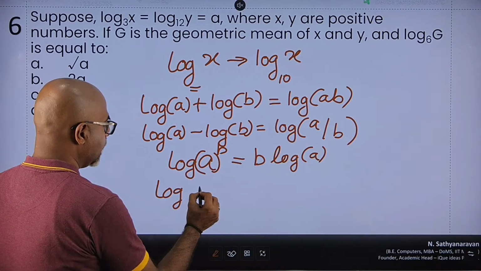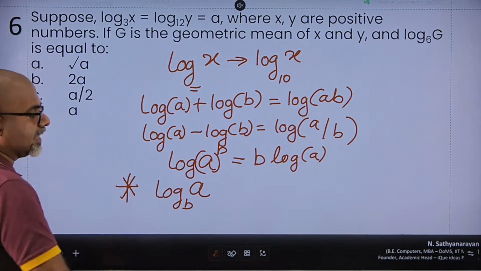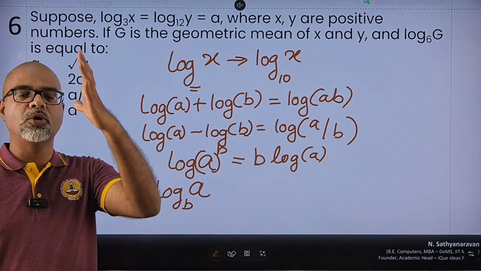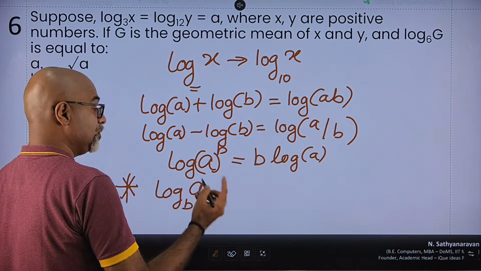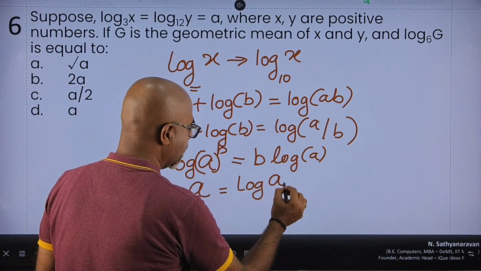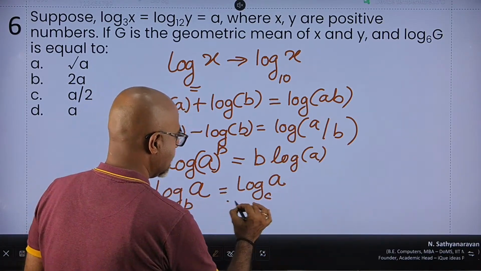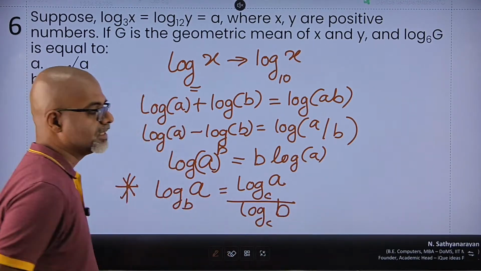Log of a to the base b, and remember, this is the most important transformation used in the maximum number of log problems of IPM. Log of a to the base b, this is called change of base. So I can write it as log of a to any random base c divided by log of b to the random base c, right?